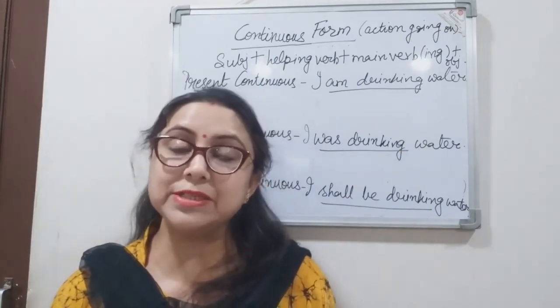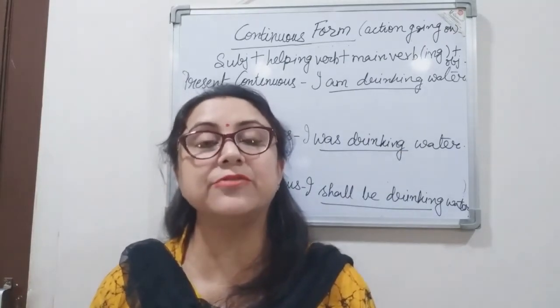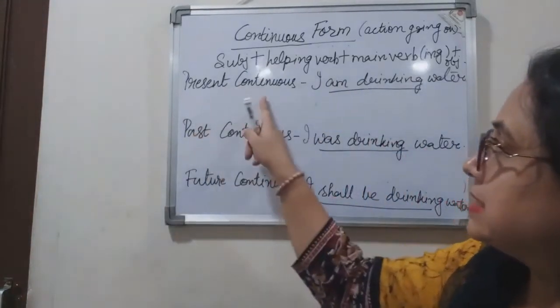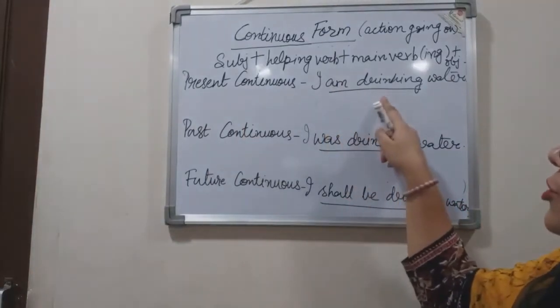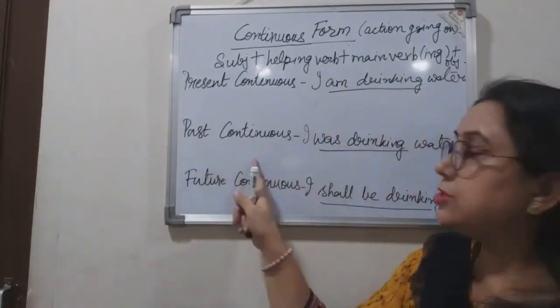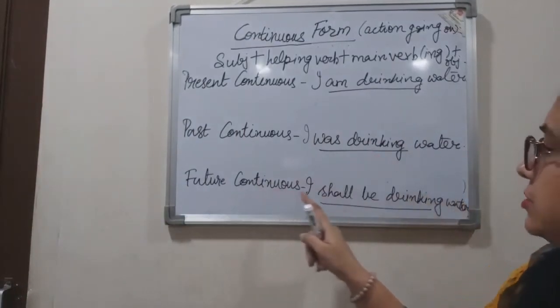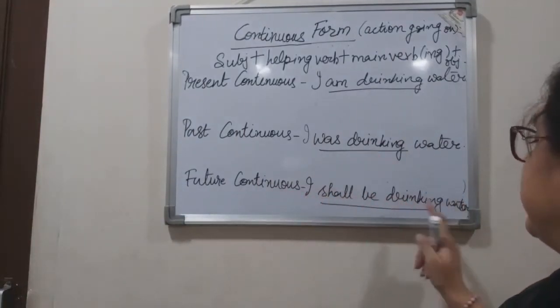I've taken the same sentence so that it becomes easier for you to understand. Present continuous tense, I am drinking water. Past continuous tense, I was drinking water. And future continuous tense, I shall be drinking water.